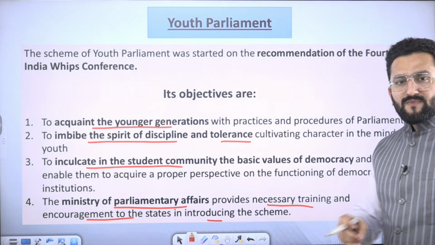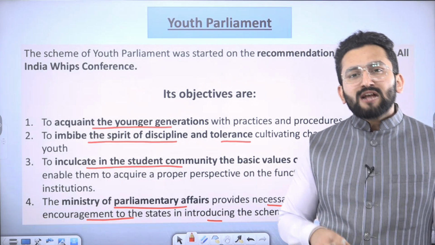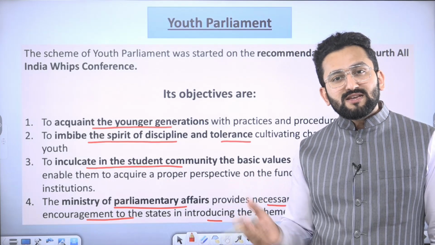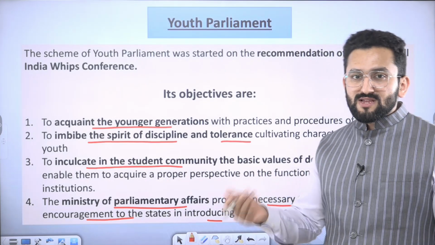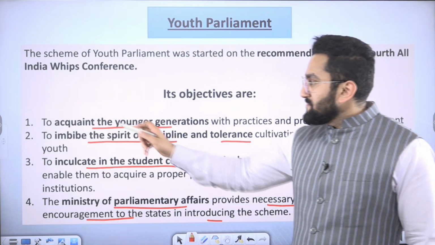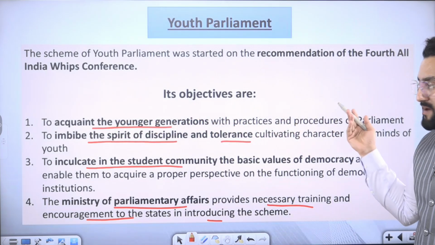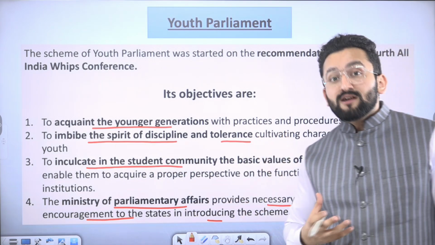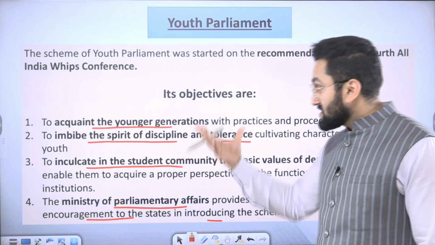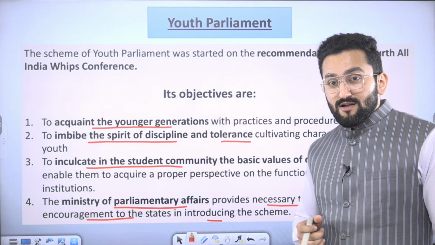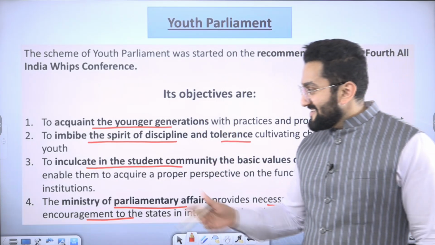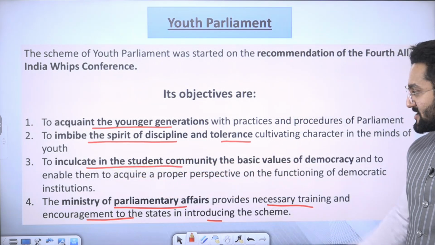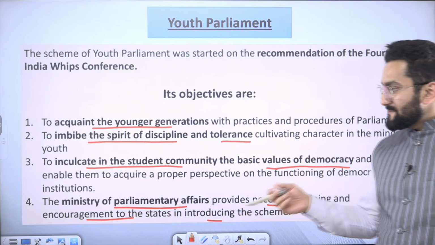Youth Parliament. This is a basic term. Actually, this is a device so that our youth can be associated with the parliamentary procedure. It means they can know what happens in Parliament. The aim is to acquaint the younger generation with the practices, imbibe the spirit of discipline and tolerance, like our parliamentarians have this discipline and tolerance, and inculcate in the student community the basic values of democracy.